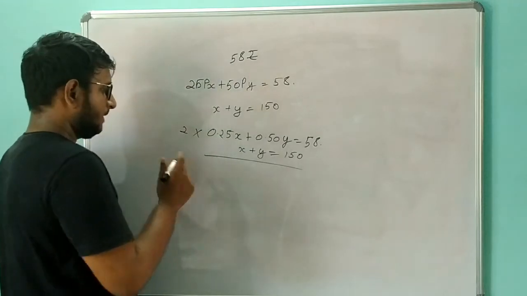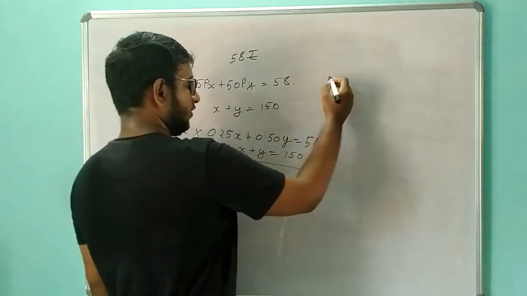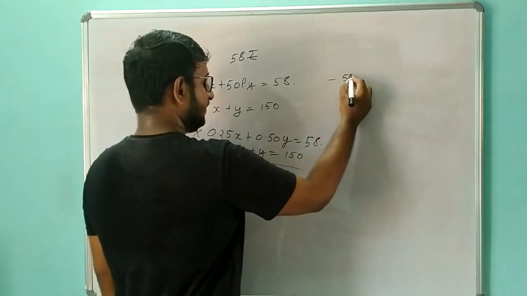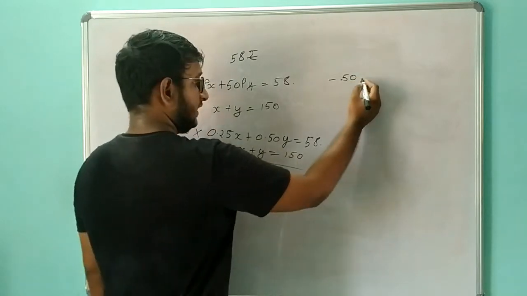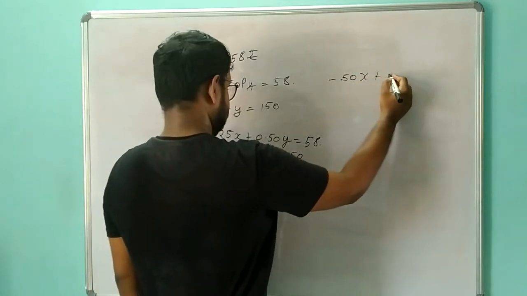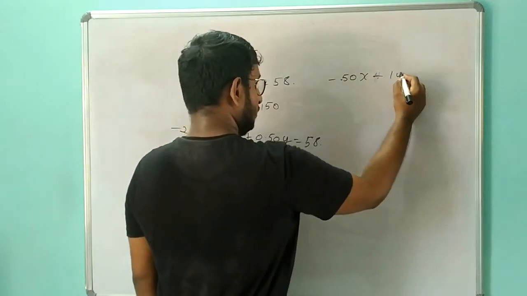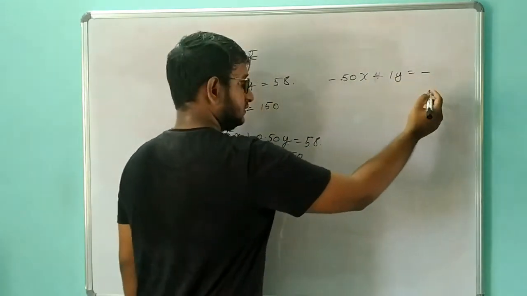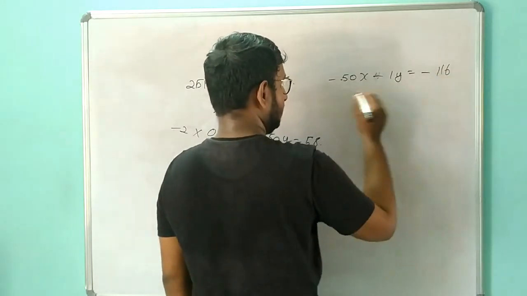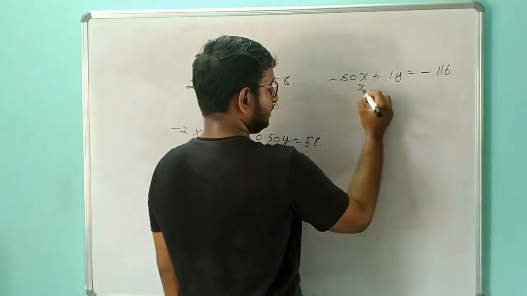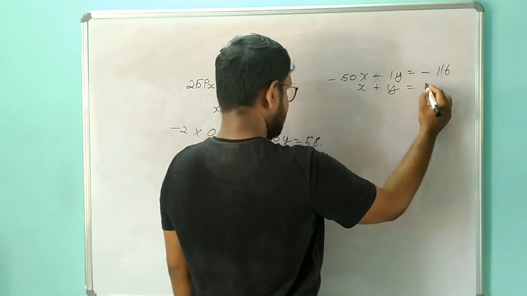So I will have 0.5x plus 1y is equal to 116, and I will have x plus y is equal to 150.